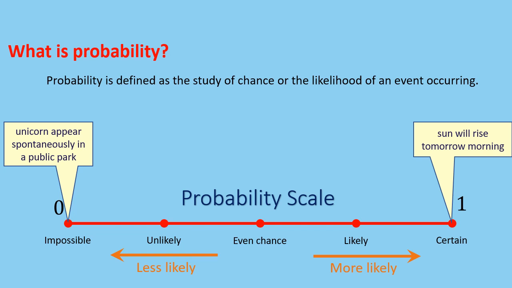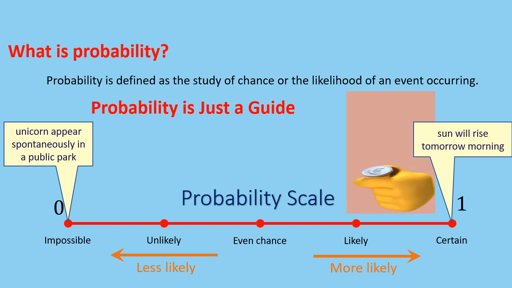Actually, probability does not tell us exactly what will happen. In fact, probability is just a guide, and cannot guarantee a specific outcome. For instance, if we toss a coin 100 times, we might expect it to land on heads half the time because there is an even chance of it landing on head or tail. However, if we record the outcome of that experiment, we may get 48 heads, 55 heads, or anything else, but in most cases, it will be a number close to 50.